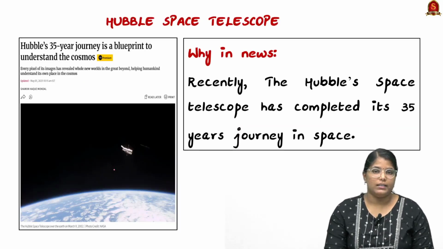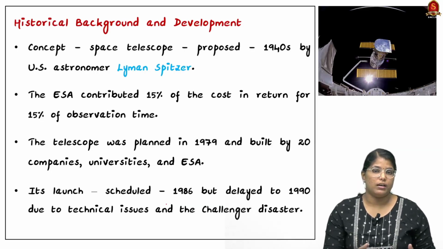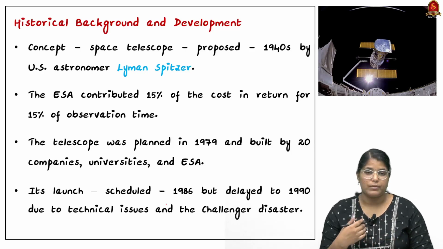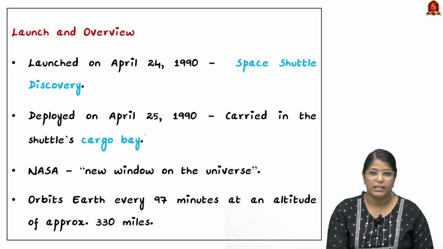Now look at this article that talks about Hubble Space Telescope. Recently it is in news because it has completed 35 years of journey in space. So from Prelims perspective, we have to learn about the basics of this particular telescope. Remember, here I have mentioned all the historic background as well as development. It has been developed by different companies and universities, but it got launched only on April 24, 1990. It was launched using Space Shuttle Discovery and it got deployed on the very next day, April 25, 1990.